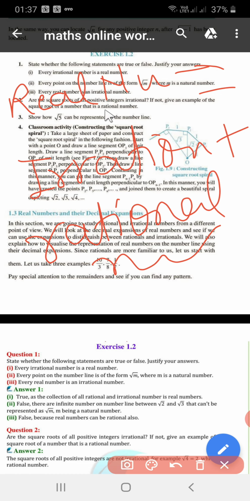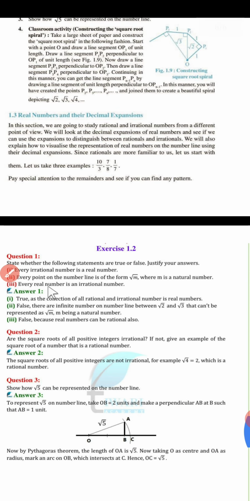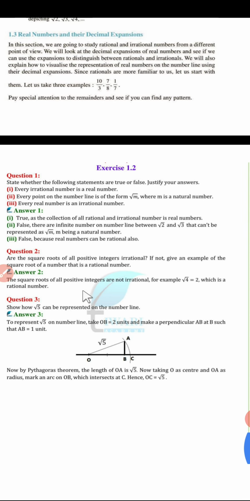is an irrational number. No, because every real number cannot be an irrational number, because real numbers include both irrational and rational numbers. So real numbers may be irrational or rational. So this one is also false. Every real number is an irrational number. This is false because real numbers can be rational also. I taught you that real numbers are the set of rational and irrational numbers.